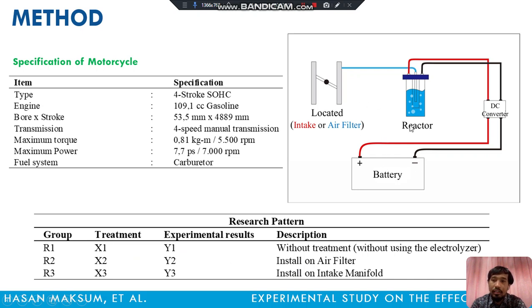This is the research scheme, how we install the electrolyzer, first on the intake and the second on the air filter.